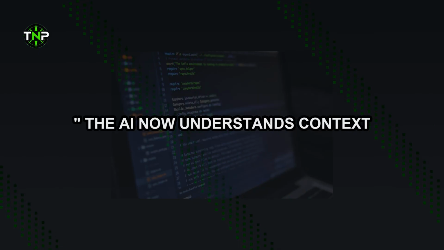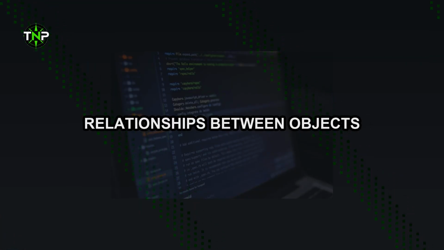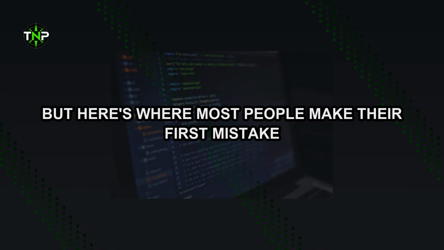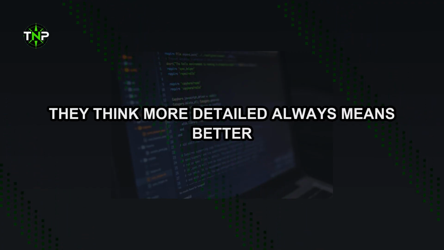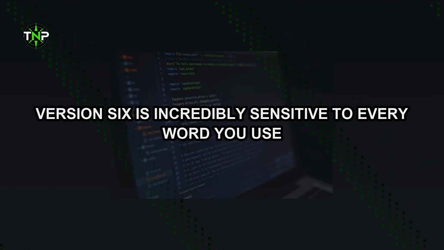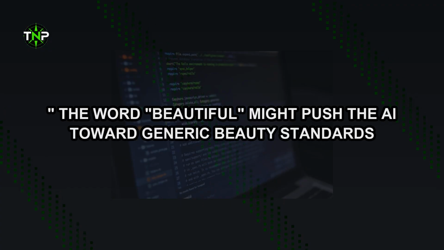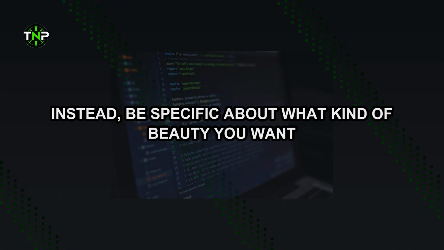But here's where most people make their first mistake. They think more detailed always means better. Version 6 is incredibly sensitive to every word you use. If you write a beautiful woman with long flowing hair standing in a field, the word beautiful might push the AI toward generic beauty standards. Instead, be specific about what kind of beauty you want. A woman with striking angular features and long auburn hair flowing in the wind as she stands in a wheat field gives the AI much clearer direction while avoiding generic interpretations.